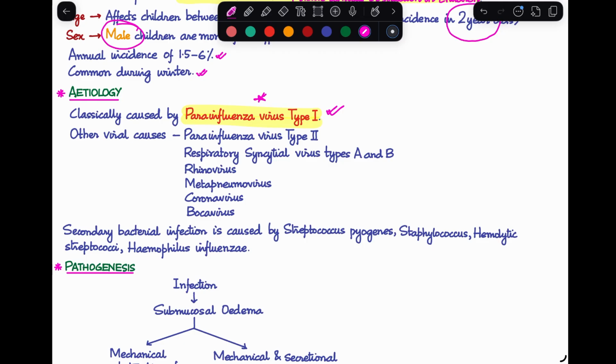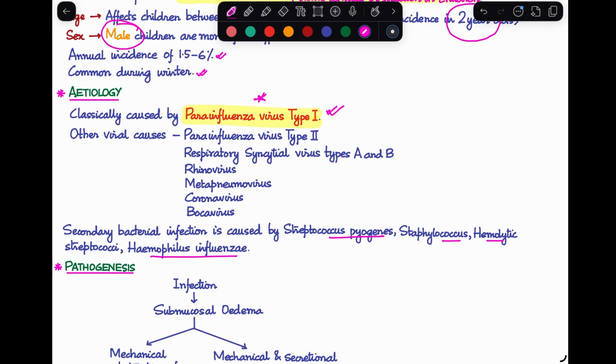And sometimes this is a viral disease, but there can be a secondary bacterial infection later, and that can be caused by Streptococcus pyogenes, Staphylococcus, hemolytic streptococci, and Haemophilus influenzae. So this is about the etiology of croup.